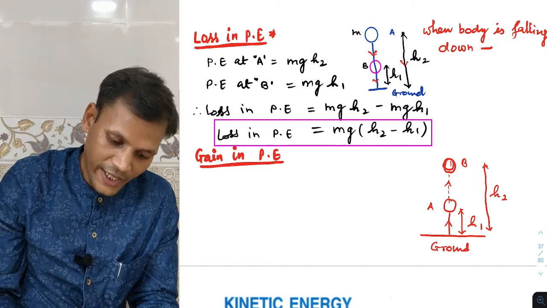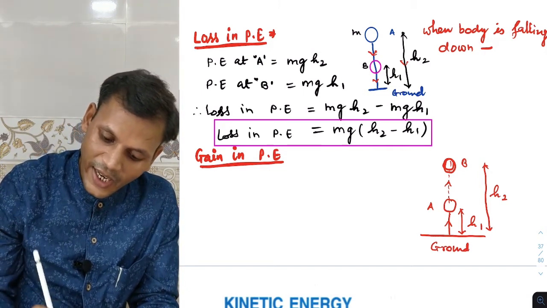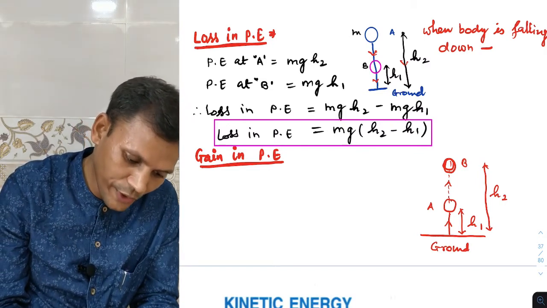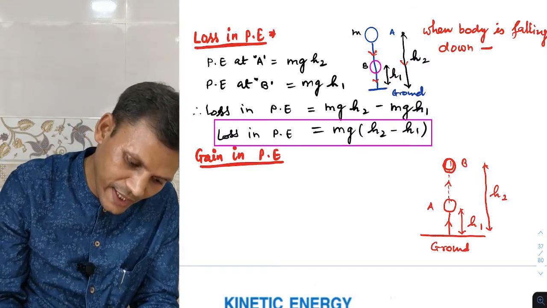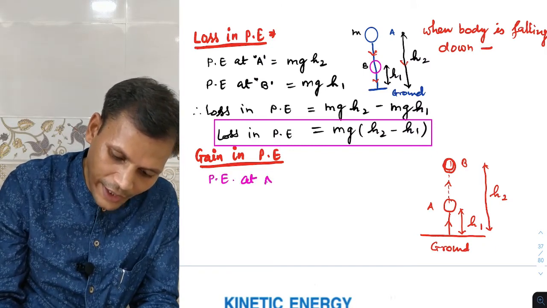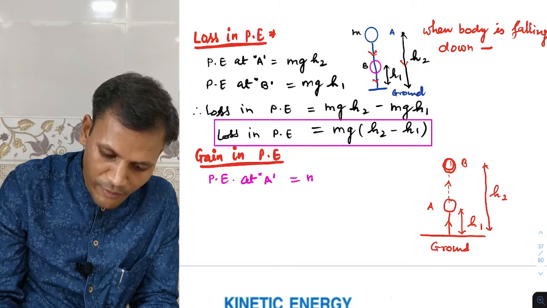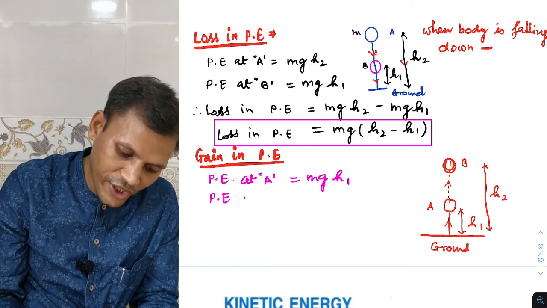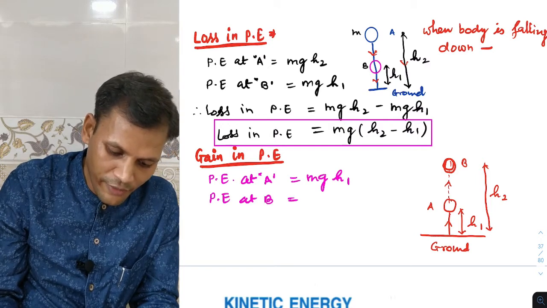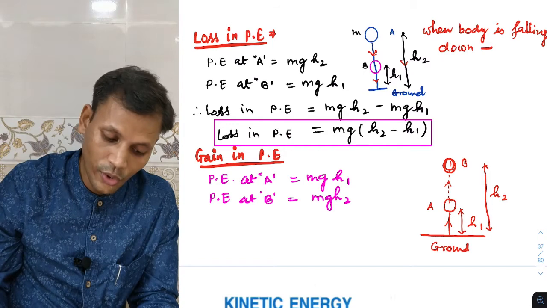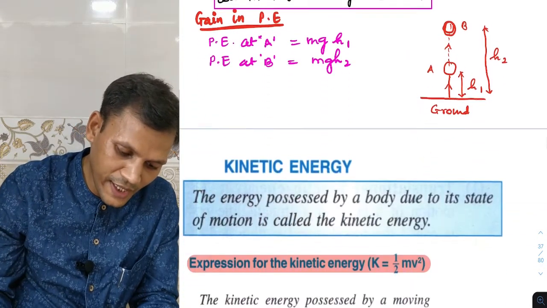So we can write the potential energy at A will be mgh1, and the potential energy at B will be mgh2. So what will be the gain in potential energy?